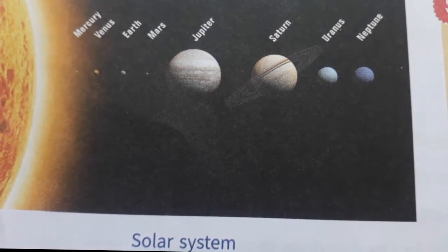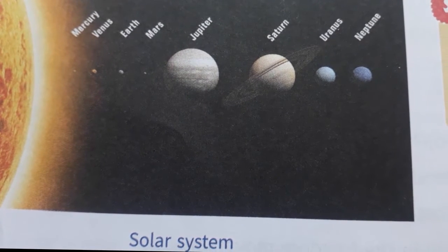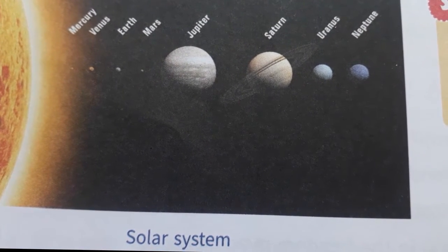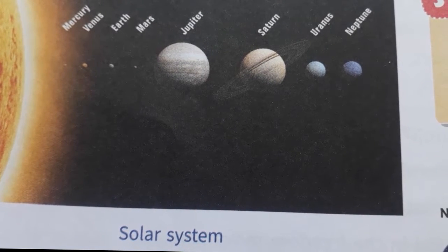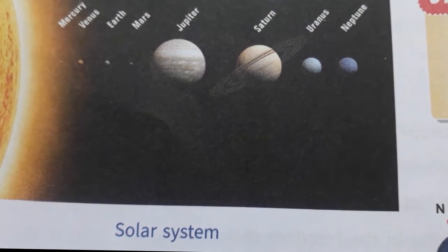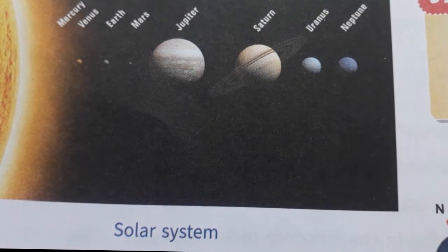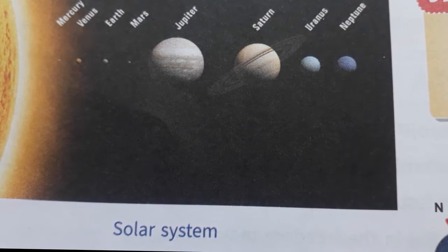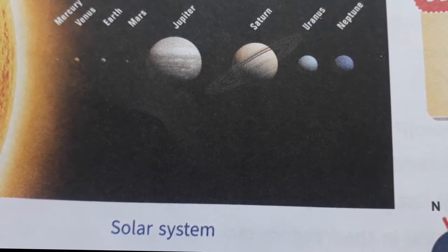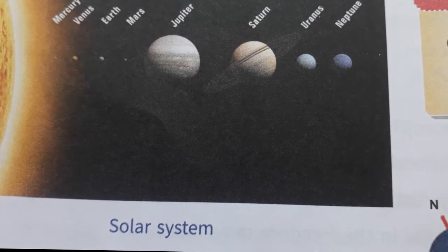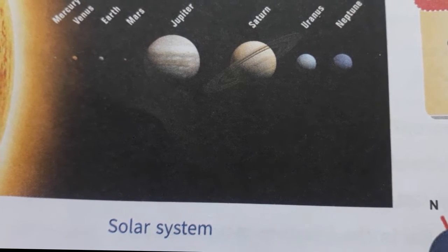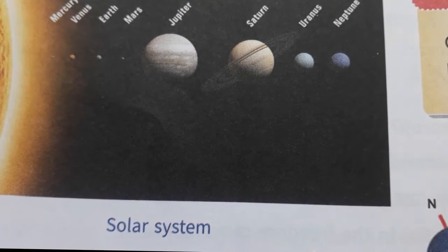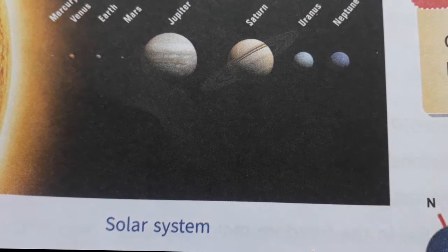Now see in this picture, the sun is the center of the solar system. All planets and satellites revolve around it. It is the source of all energy in the solar system. Life on the earth is possible only because of sunlight. Without the sunlight, heat and energy, our earth would become a cold and lifeless planet. The light from the sun takes about 8 minutes to reach the earth.